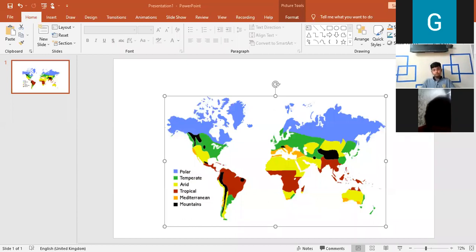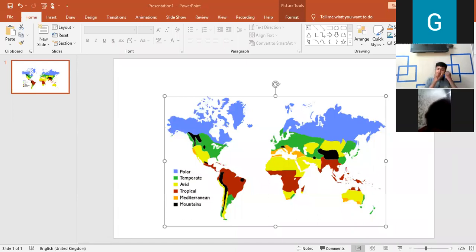Then we have the dry regions or the dry lands. These are defined by scarcity of water. Dry lands are zones in which precipitation is balanced by evaporation from surfaces and by the transpiration that takes place in plants. Now, that is too much new vocabulary in just one sentence.